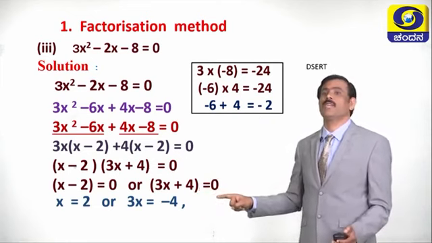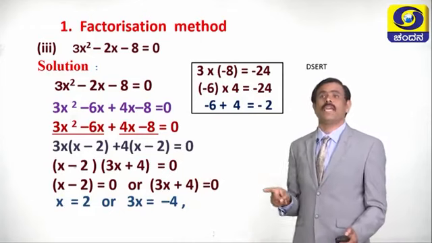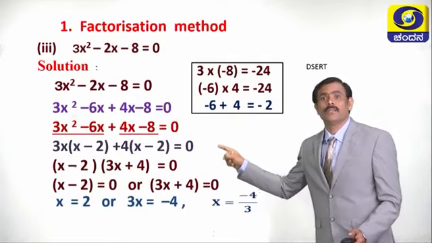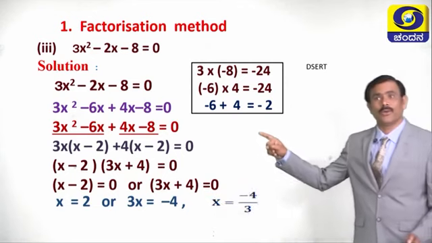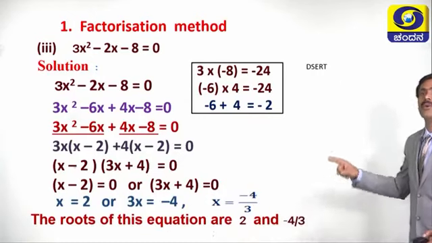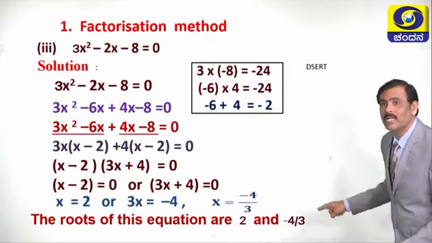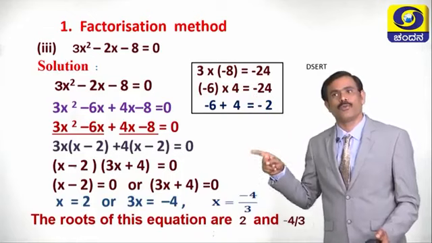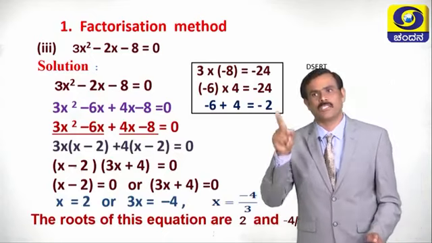If 3x plus 4 equals 0, what is the value of 3x? 3x equals minus 4. Then what is the value of x? x is equal to minus 4 by 3. What are the roots here? One root is plus 2, another root is minus 4 by 3. So, the roots of this quadratic equation are 2 and minus 4 by 3. Children, these are the steps you have to follow while solving a quadratic equation by using the factorization method.